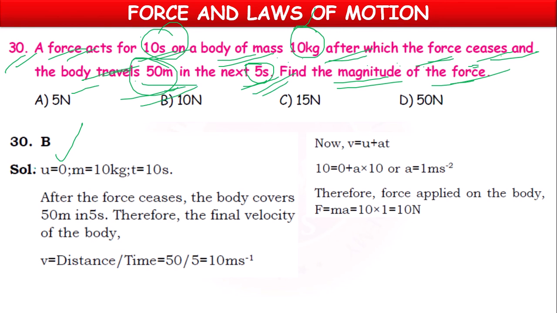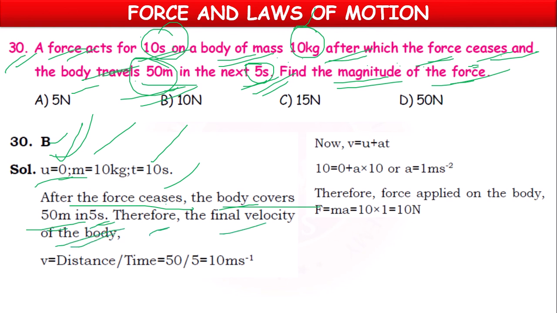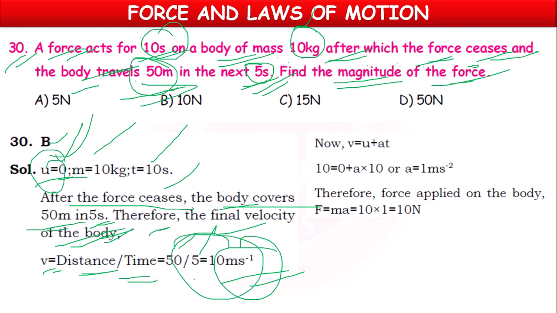So initially the body may be at rest. So u equal to 0, mass 10 kg, force acts for 10 seconds. After the force ceases, stops, the body covers 50 meters in 5 seconds. So therefore, final velocity of the body, velocity formula, distance by time. So 50 by 5 equal to 10 meter per second. So we have got initial velocity and we have got final velocity.